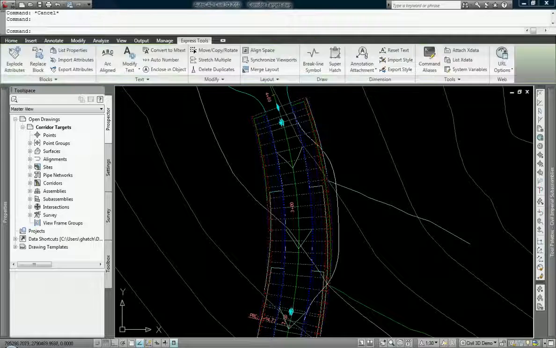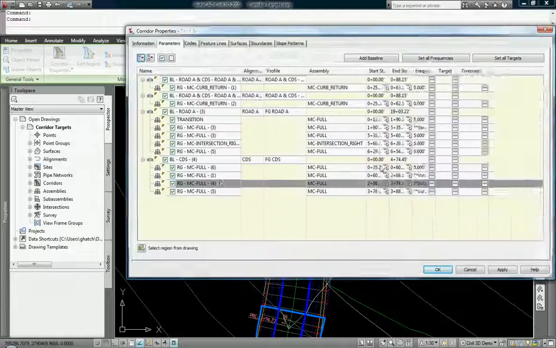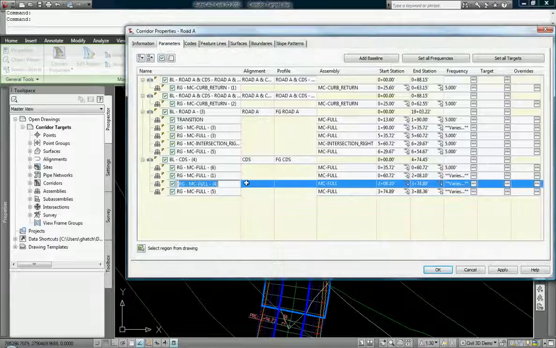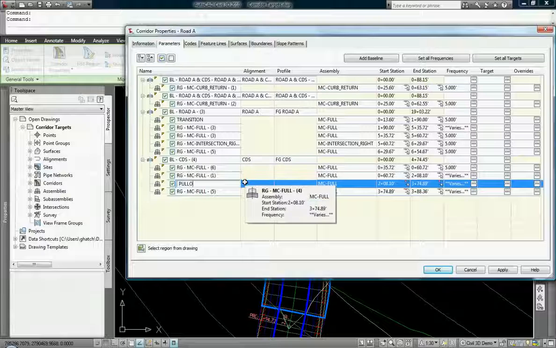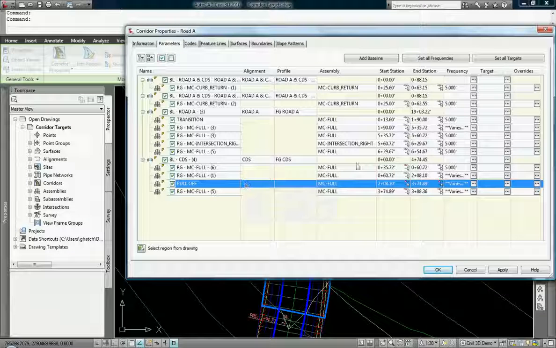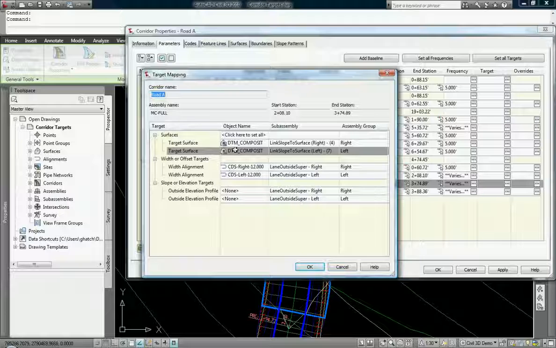and let's go in here and we will edit this region. We're going to call this pull off. That's just to keep it simple. We don't have to change the region assembly or any of that. We just want to change the targets. And you'll notice that I already have targets set up for this.